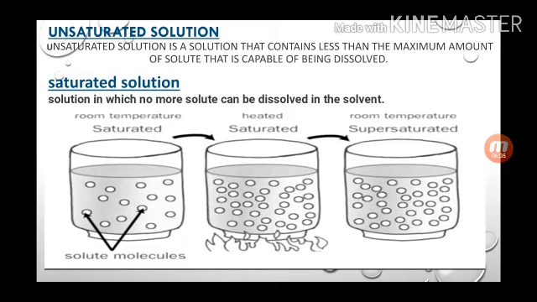So what is an unsaturated solution? The solution that contains less than the maximum amount of solute is called unsaturated. In simple language, it is a solution in which more solute can be dissolved. You can add more and more solute, that is called unsaturated. And what is saturated? A solution in which no more solute can be dissolved in the solvent is called a saturated solution.